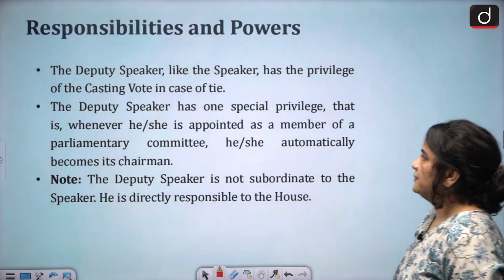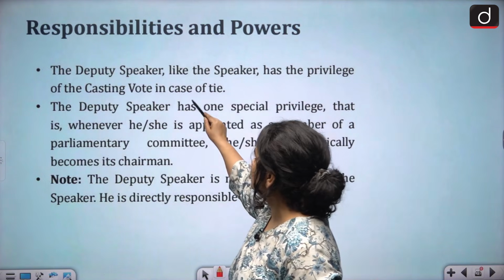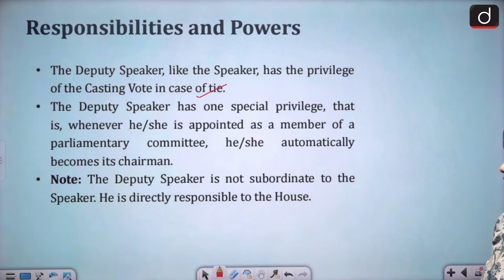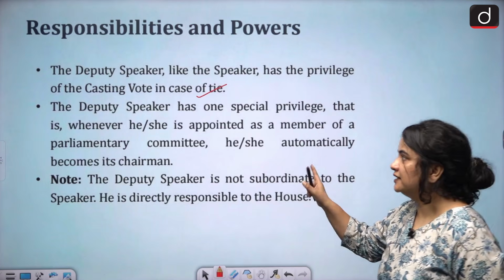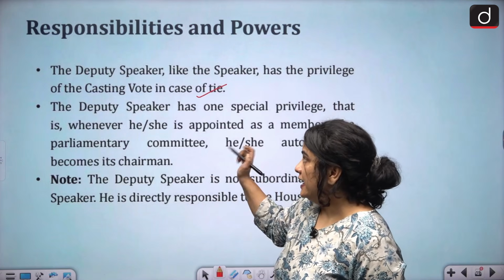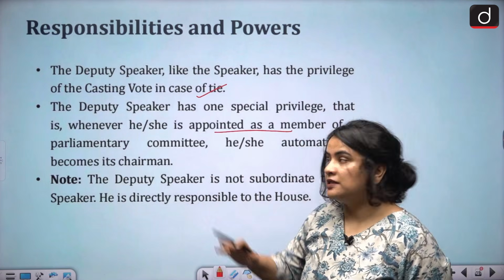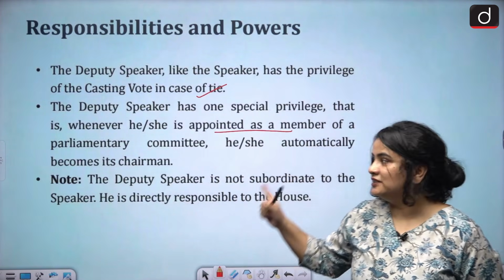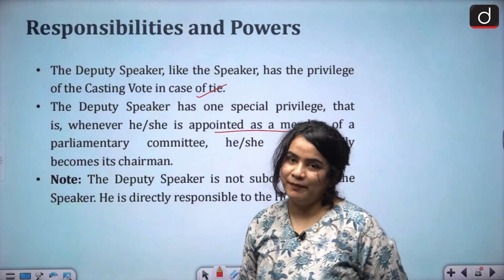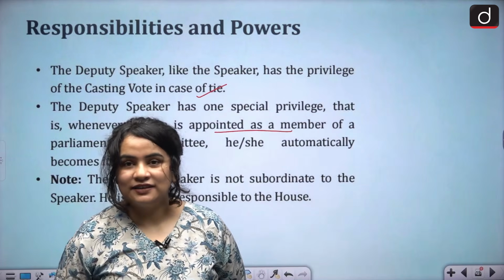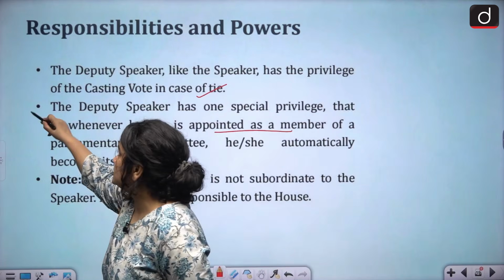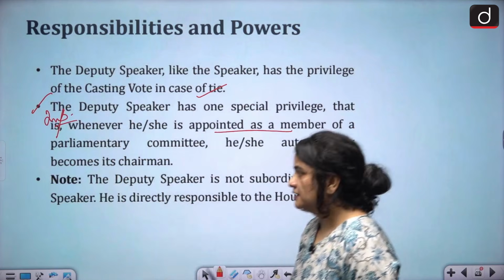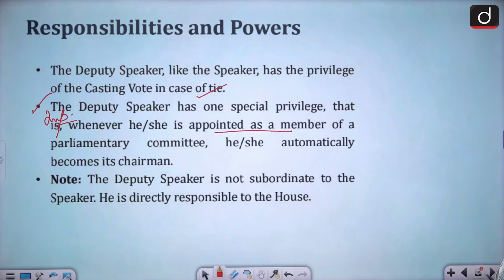So again, the Deputy Speaker also has the privilege of casting vote in case of a tie. But the Deputy Speaker has one special privilege, that whenever he or she is appointed a member of any parliamentary committee, he or she assumes chairmanship by default, by design. So that is one important thing that one must remember about the office of the Deputy Speaker.